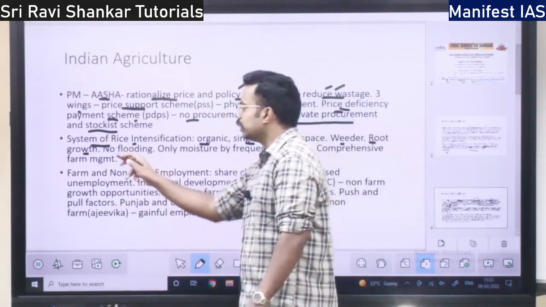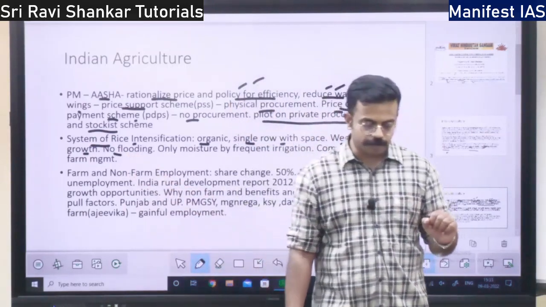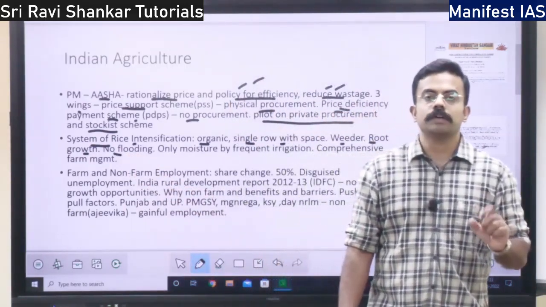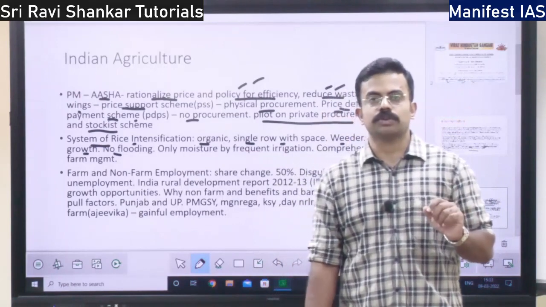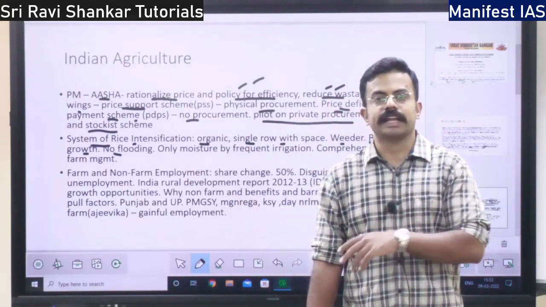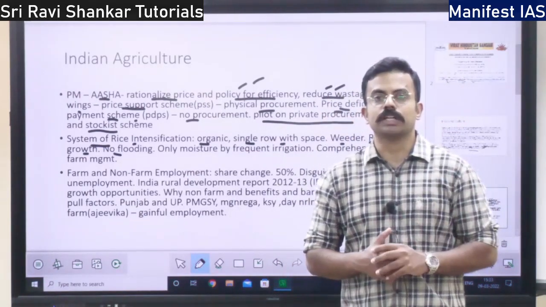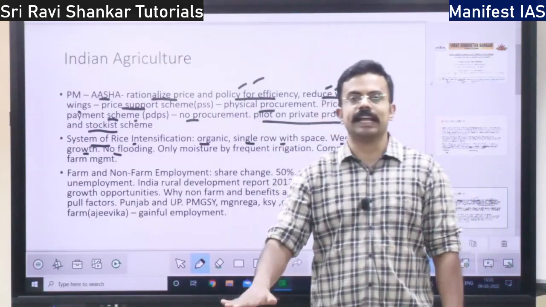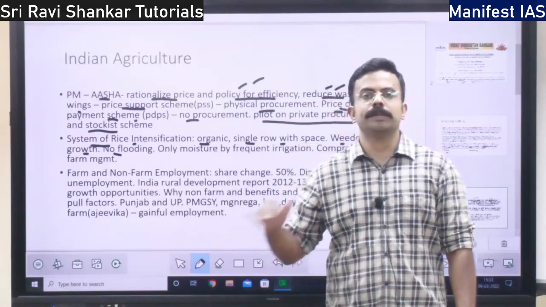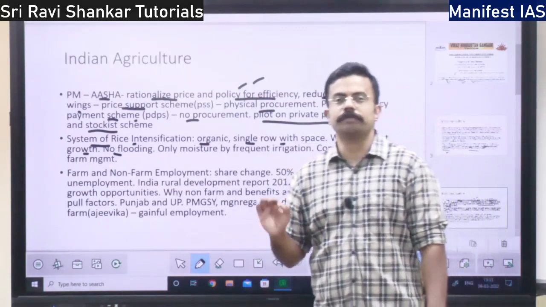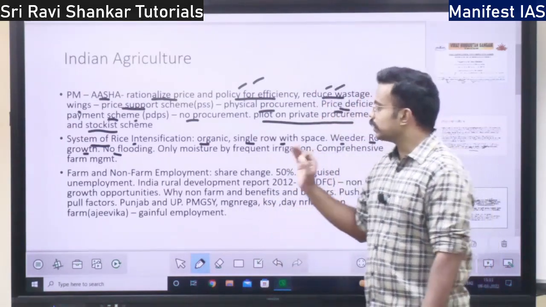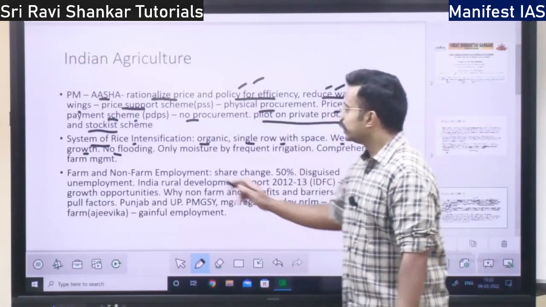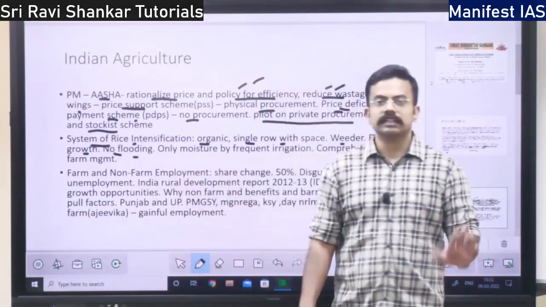Next, here, see, if you have observed the growth of rice saplings, how rice is grown and harvested, you see that the rice field will be flooded with water, right? So there will be standing water to a certain height. So always the field will be required to be filled with water, right? Under this system of rice intensification, there is no concept of flooding.